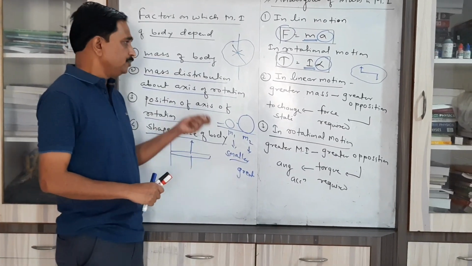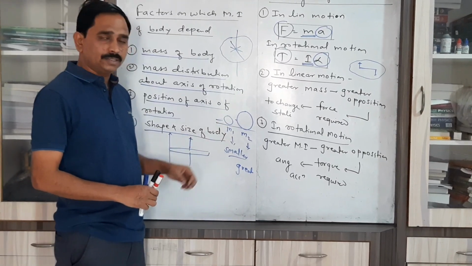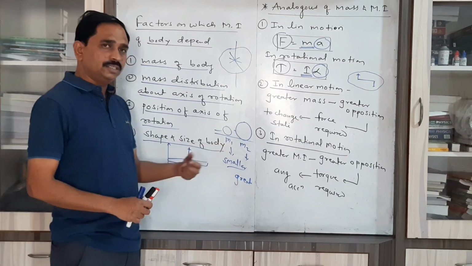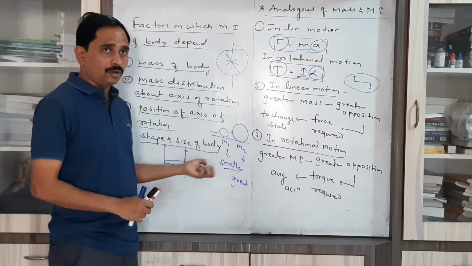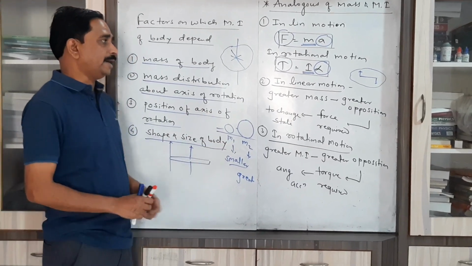For what reason? Just to change the state. If that body is initially at rest, then it is set into motion, and if that body is in motion, then we have to stop it and regain the rest position.